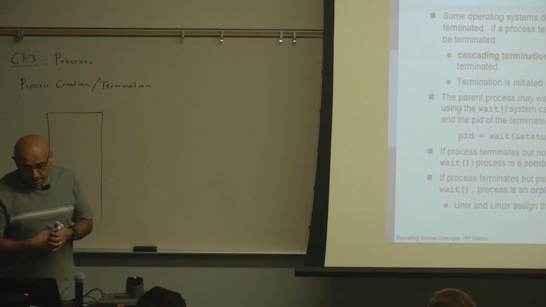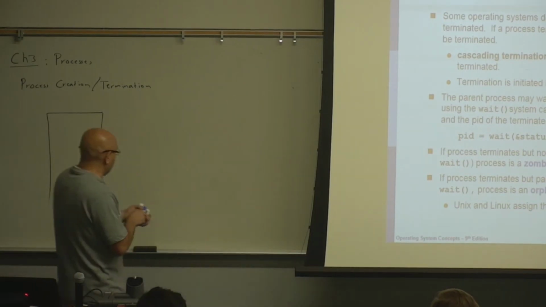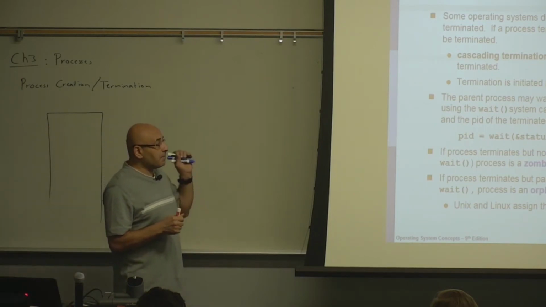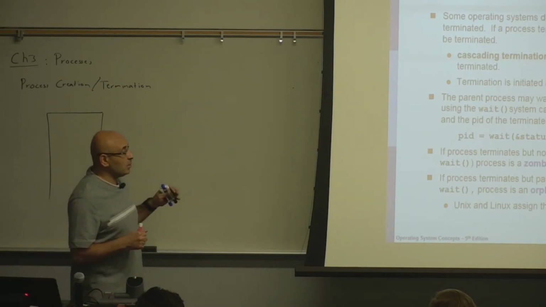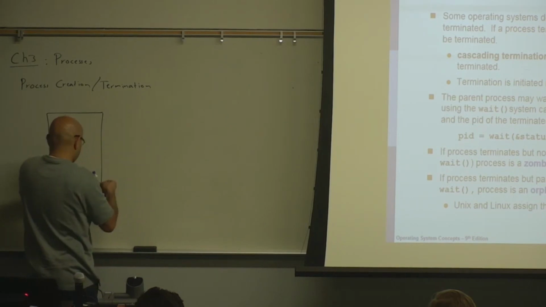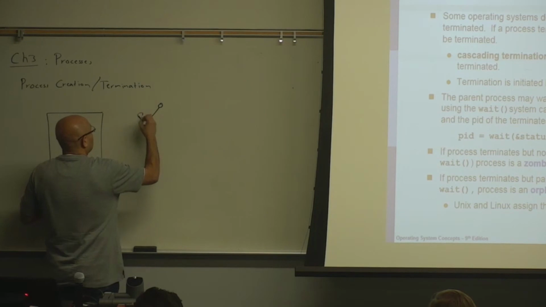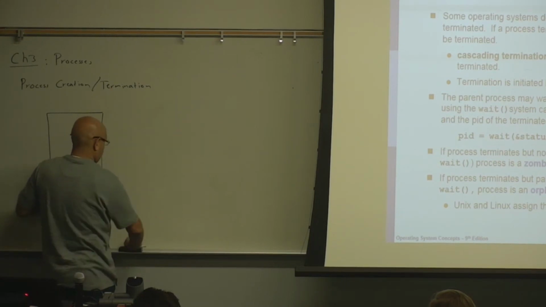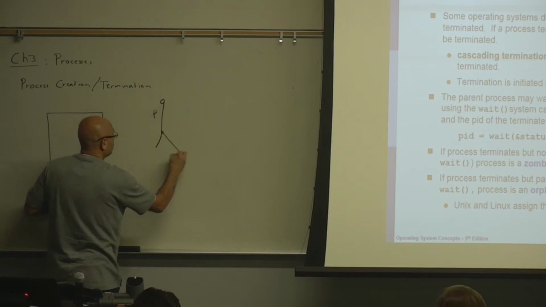Yeah. Now the notion of a zombie and an orphan. So if a child terminates before the parent calls wait, then it's a zombie. So this is a parent, and it creates a child.